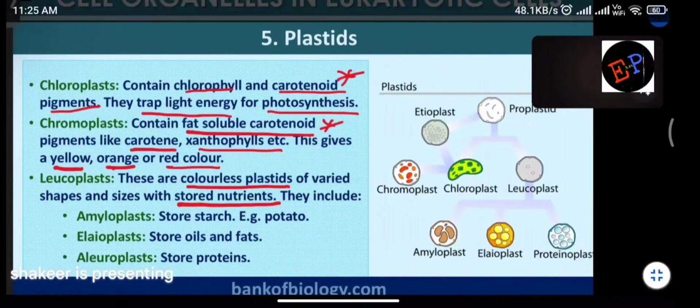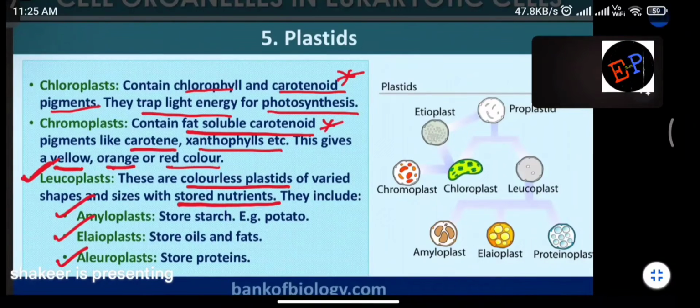For photosynthesis, which is responsible? For photosynthesis, chloroplast plastid is responsible. For storing proteins and energy, which one is responsible? This leucoplast, they are responsible for storing proteins and energy. Are you able to understand? That's it. Leucoplasts include amyloplast, elaioplast, and aleuroplast. So these are again the three types of plastids which can be differentiated among leucoplast.